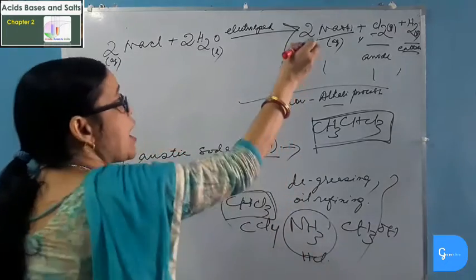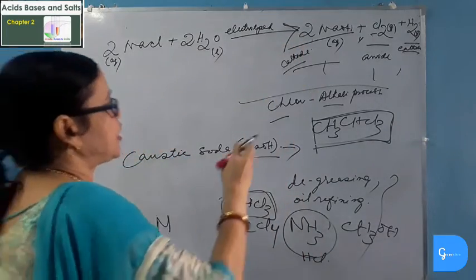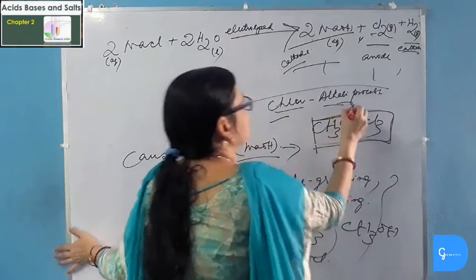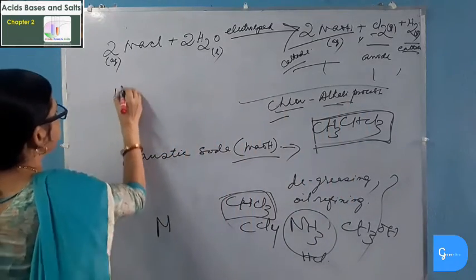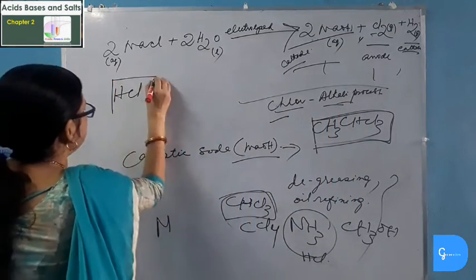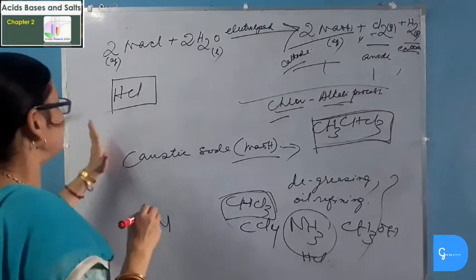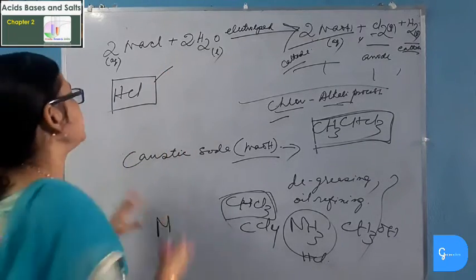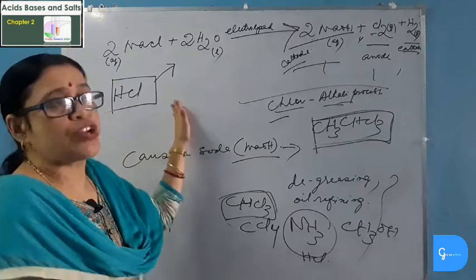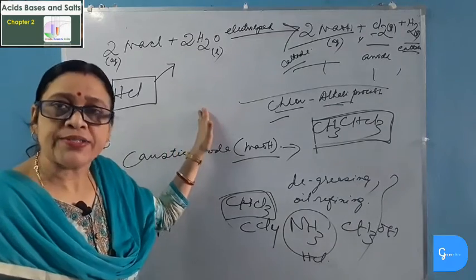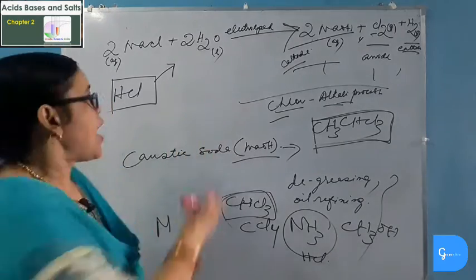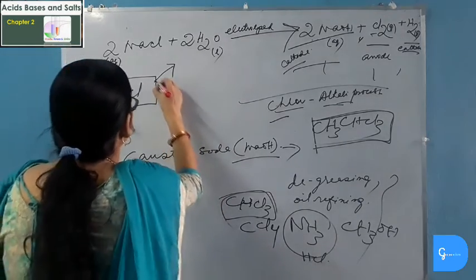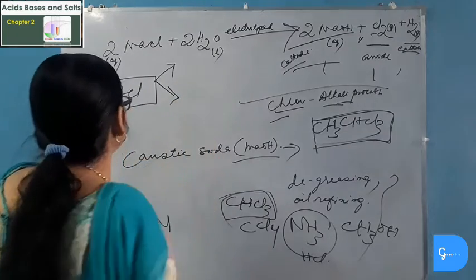Now, when hydrogen and chlorine that are produced in this chlor-alkali process combine together, it gives hydrochloric acid. This is also a very important chemical and has many uses. Now let's study the use of hydrochloric acid. Hydrochloric acid is used to remove the oxide film on iron sheets before galvanization. Hydrochloric acid is used for many medicines and cosmetics.